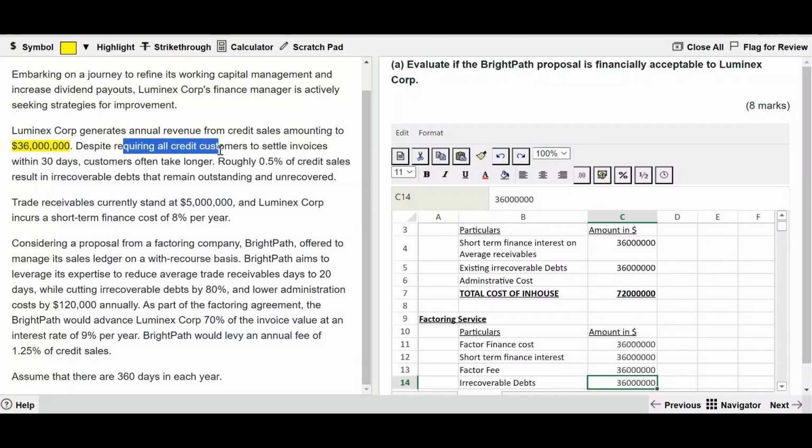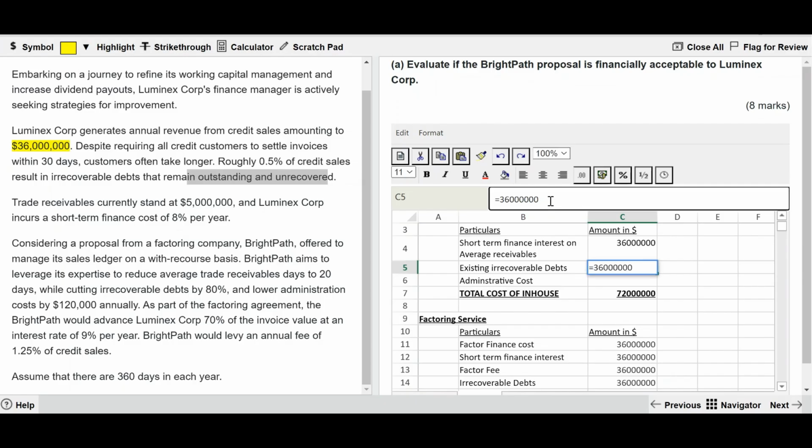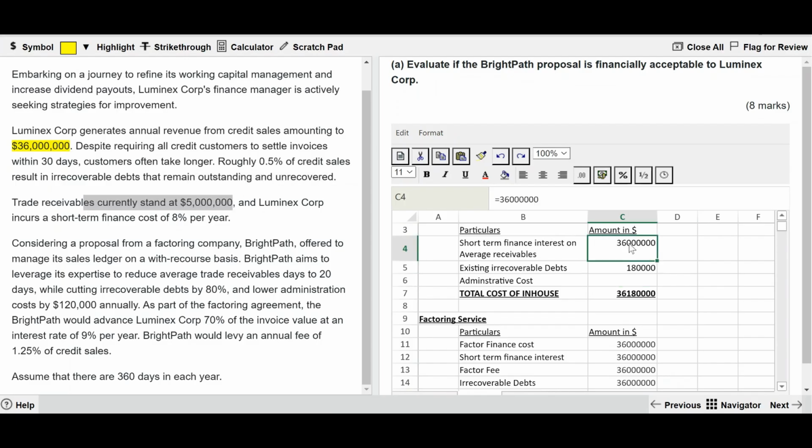Despite requiring all customers to settle the invoices within 30 days, customers often take longer. Roughly 0.5% of credit sales result in irrecoverable debts that remain outstanding and unrecovered. So here, how much percentage? Which is 0.5%, the irrecoverable bad debts. Trade receivables are currently 5 million, which means the short-term finance is going to be calculated at what is it?